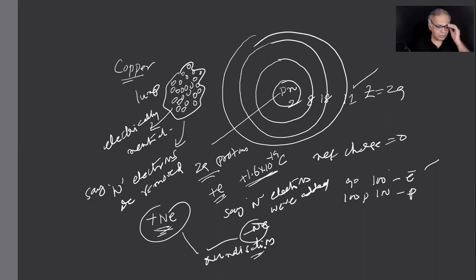Quantization is what? Anything which changes as integral multiples of a fixed number is what you mean by quantization. For example, the auto fare. Say it starts with some 20 rupees, and for every kilometer you add 50 paise.